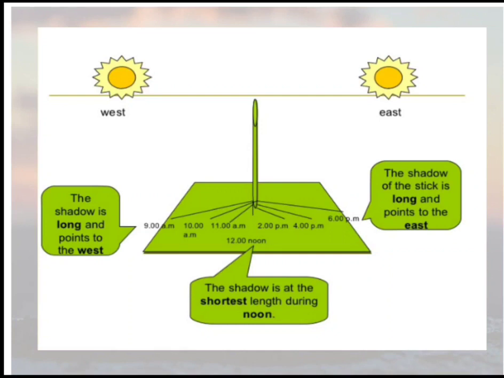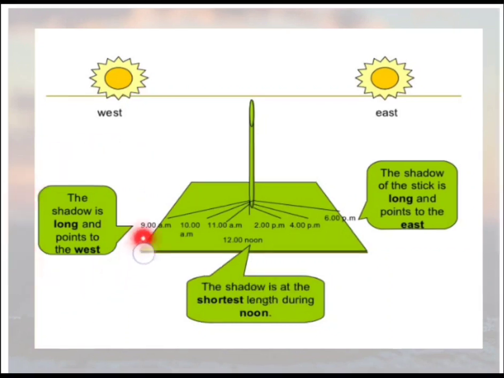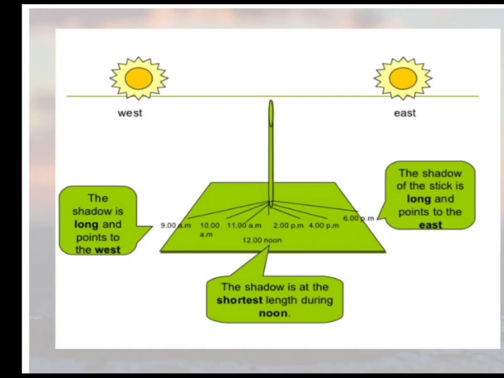At 2 p.m. then we have longer at 4 p.m. and again at 6 p.m. if we compare with 4 p.m. the shadow is longer at 6 p.m. So we have shadow is long during the morning and evening, and shadow will be shortest during the noon time. And next thing what we have discussed, that shadow will always be formed in the opposite direction to the source of light.